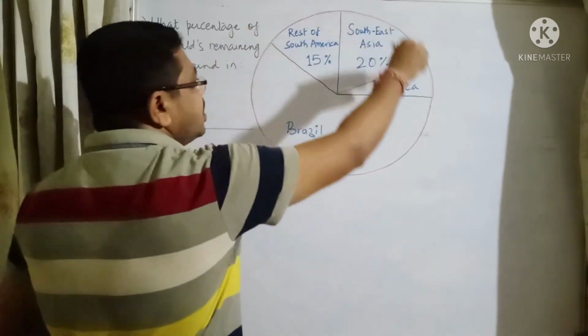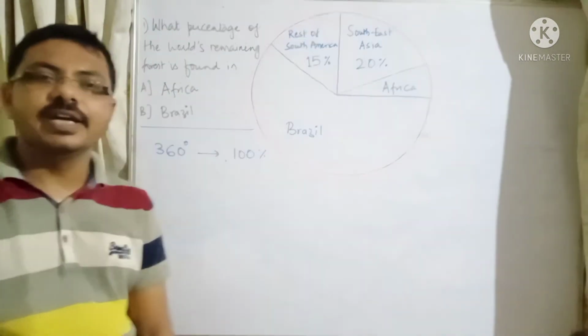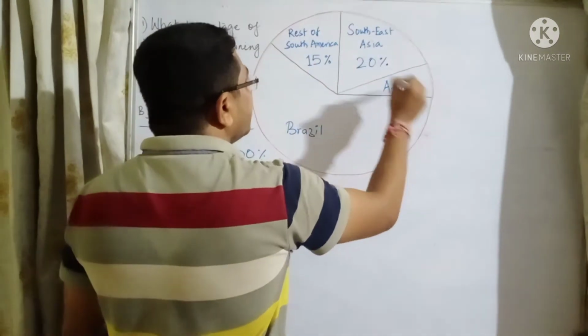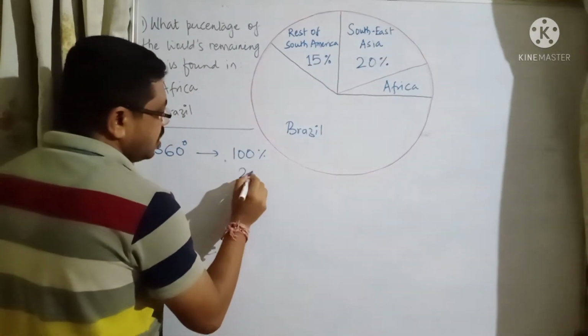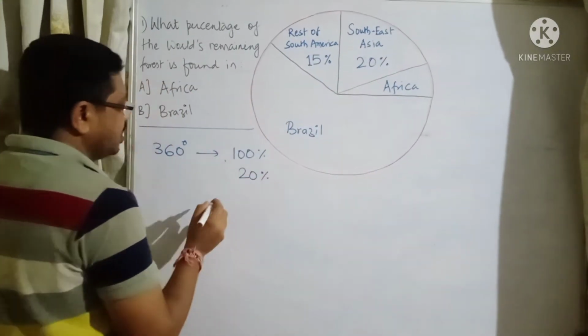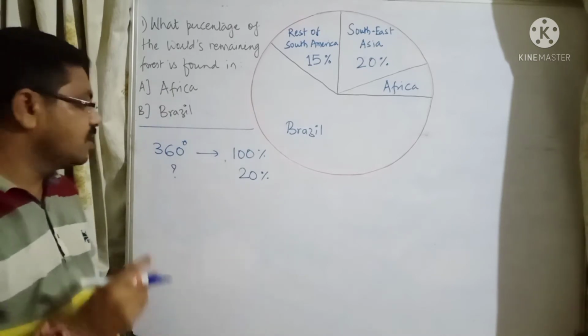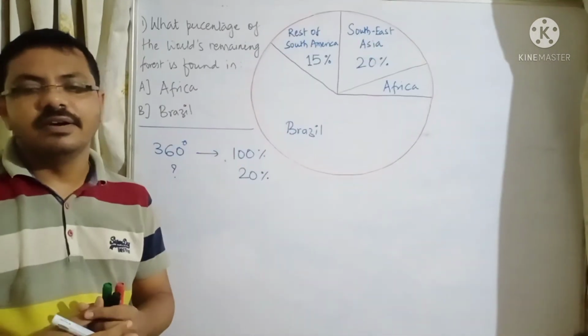Correct? 360 degree means 100%. Now 15 and 20% is already given. So let us take this part. This is 90 degree and we are taking Southeast Asia which is 20%. Right? So 20% is given. Now we have to find out how much degree it is covering. 20% means how much degree it covers.